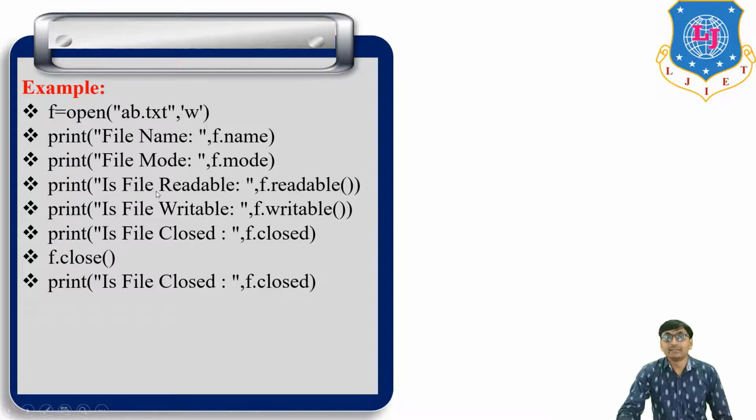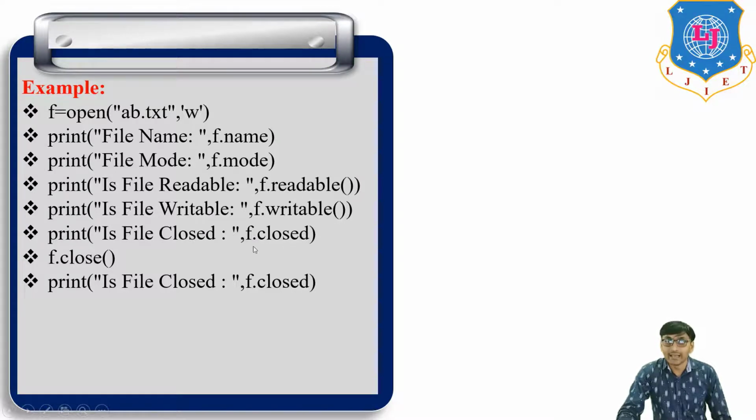Then print is file readable, f.readable. No, it is w mode, not r mode, so false. Then print is file writable, f.writable. Yes, mode w, so it is true. And print is file closed, f.closed. No, it is not closed.